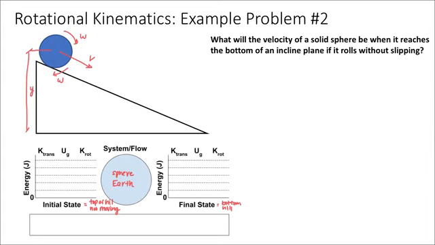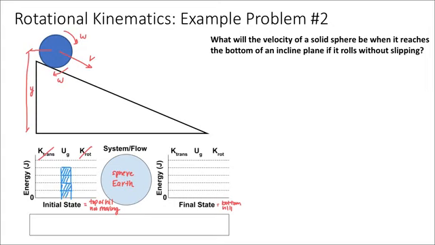So in my initial state, is there any translational kinetic energy? And the answer is no, there's not. I'm not looking at the point when it's moving. I'm looking at the point right where it's been released, when it is not yet moving. And so there's no translational or rotational kinetic energy. However, there is gravitational potential energy because the sphere is above the ground. And I'll just assume there are 4 bars of gravitational potential energy. Totally arbitrary, I'm just going to pick 4.